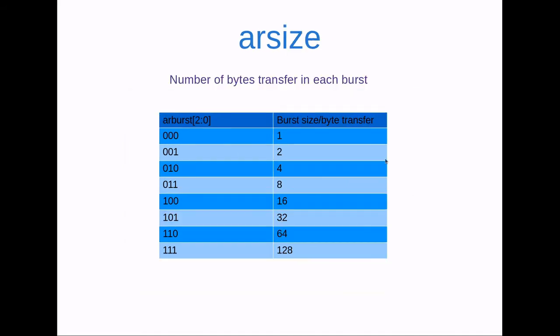So the next signal is AR size. As we can see, this is a 3-bit signal and goes from 000 to 111. If the value is 000, that means the value is 0, so the burst size is 1, which means we are sending a 1 byte transfer, and if it is 1, then we are sending a 2 byte transfer. Simple. 2 raised to the power 0 is 1, 2 raised to the power 1 is 2, and similarly 2 raised to the power 2 is 4, and so on.